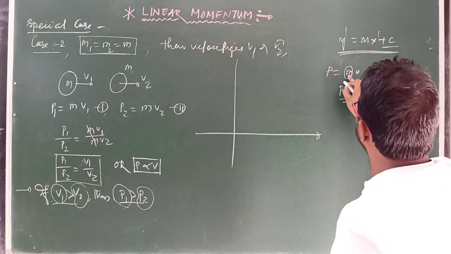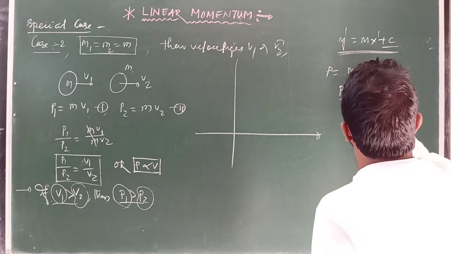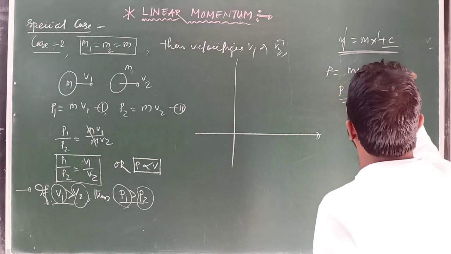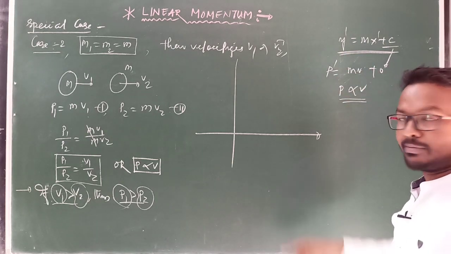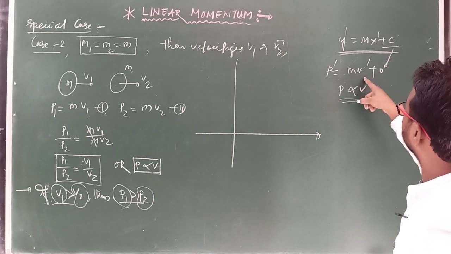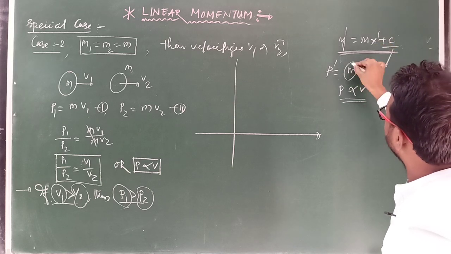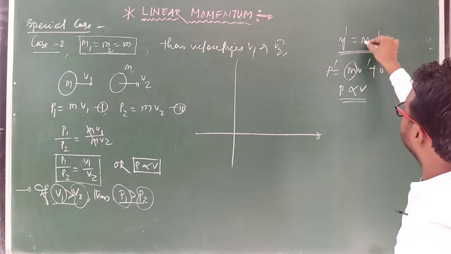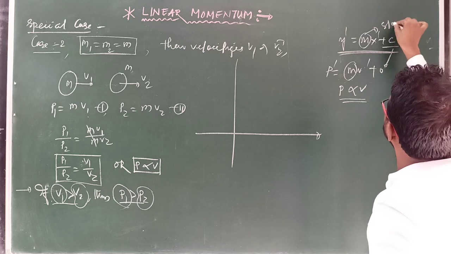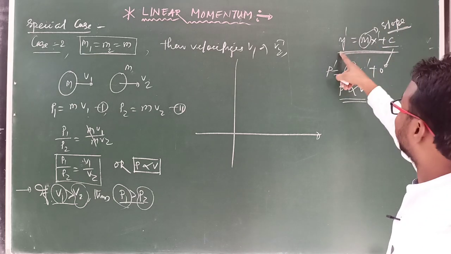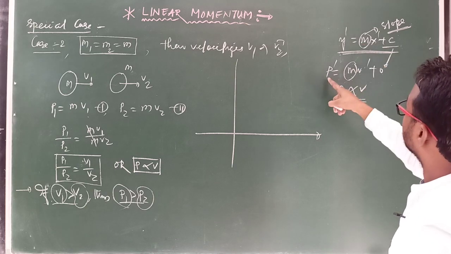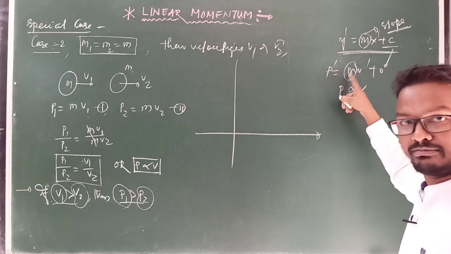So similarly P equal to m into v. Now compare this equation, c equal to 0 here. So the power of momentum is 1, velocity power is 1. Clear? So here m is the mass of the body, and this m represents the slope of the xy graph. So here the PV graph slope is m, means mass.